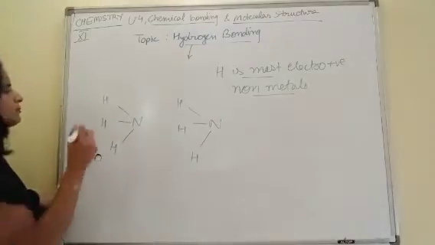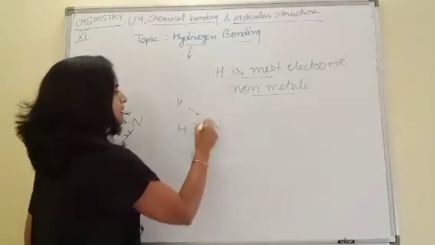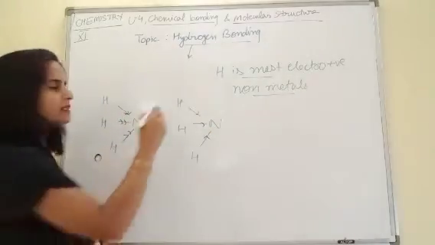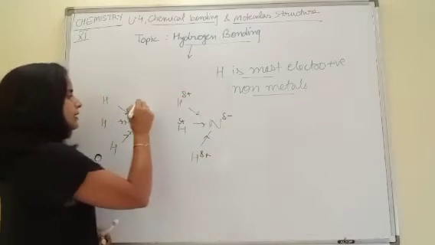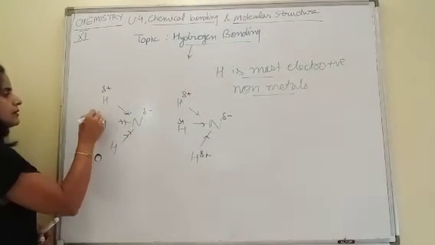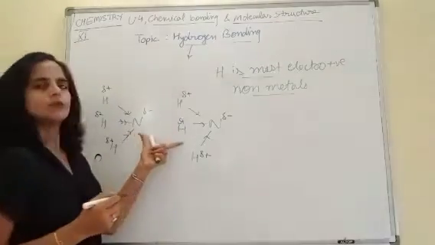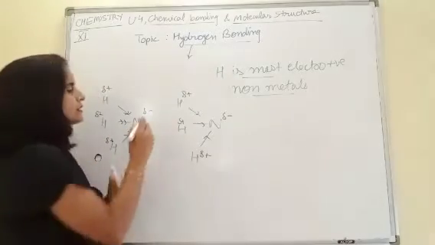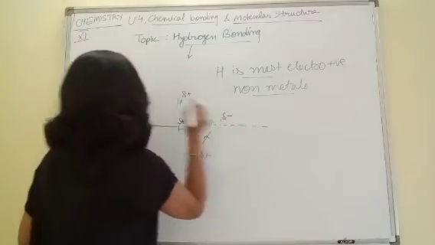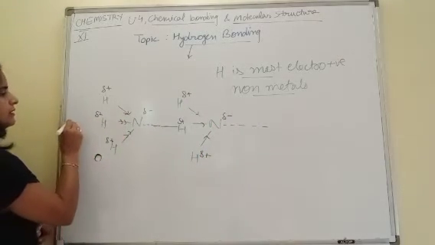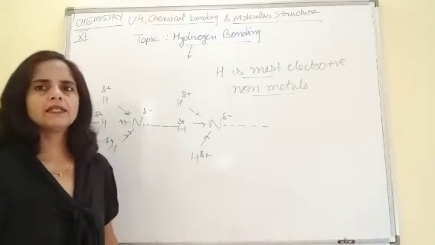So, the shared electron pair remains shifted towards nitrogen, giving slight negative charge to nitrogen and slight positive to hydrogen. Now, I think you find this very simple. Due to the presence of opposite poles, there is a weak force of attraction. This weak force of attraction is hydrogen bond. Clear? In this way, you can represent hydrogen bond.